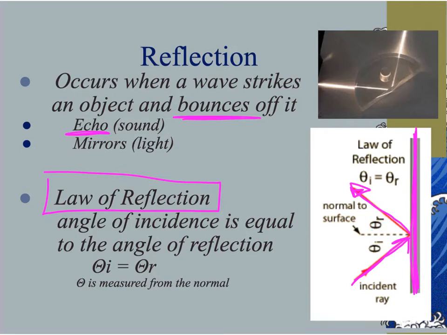And what is true is that no matter what angle this is, the angle of incidence, the incoming angle, it will always be equal to the angle at which it reflects off that surface. It's always equal to my angle of reflection. So the law of reflection says that theta I is equal to theta R. So in other words, the angle of incidence is equal to the angle of reflection. Again, theta, the angle, is always measured to the normal.